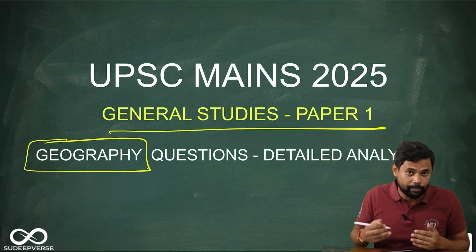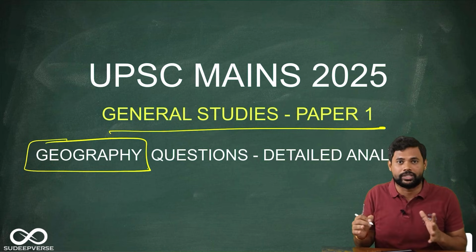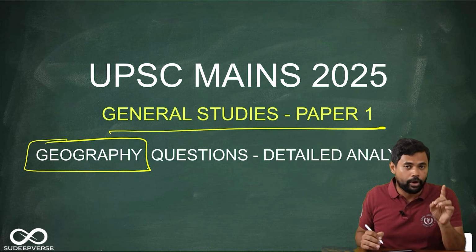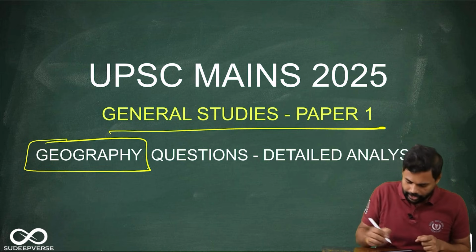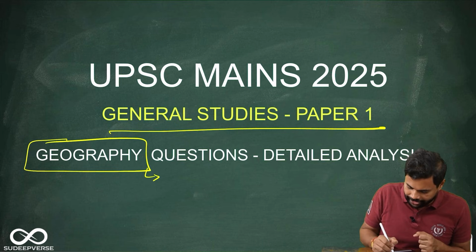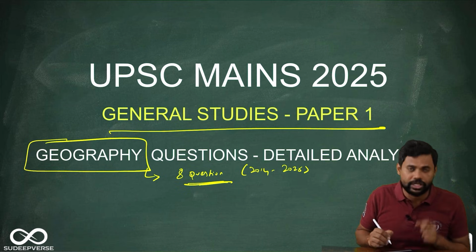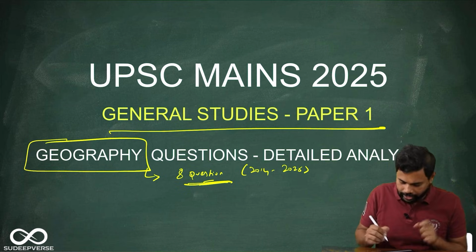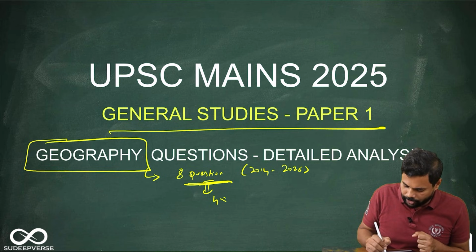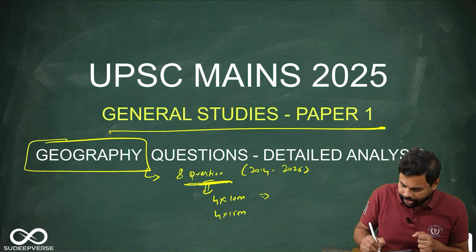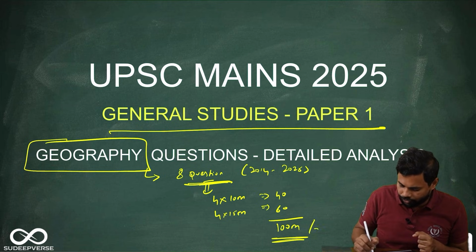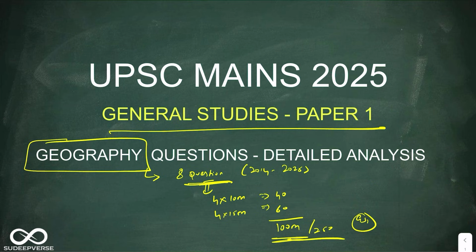Okay, now before we jump to how the questions have been, how should we prepare and all that, the first thing you should always understand is the importance of the geography section in GS1. If I take the geography questions, you usually get 8 questions every year from 2014 to 2025. Out of these 8 questions, 4 will be 10 markers and 4 will be 15 markers. So you have 40, you have 60, so overall you are going to get 100 marks out of 250 in GS1, mainly due to geography.